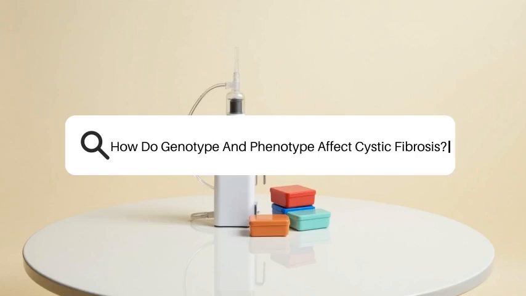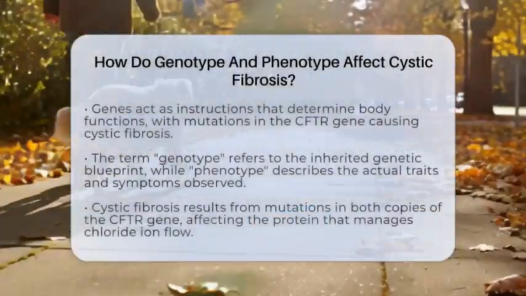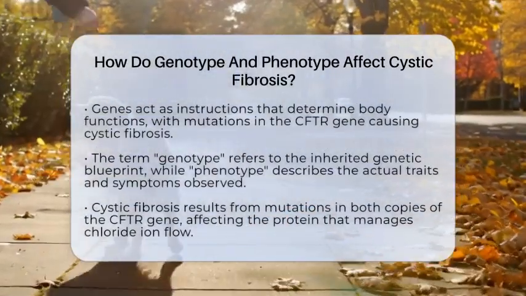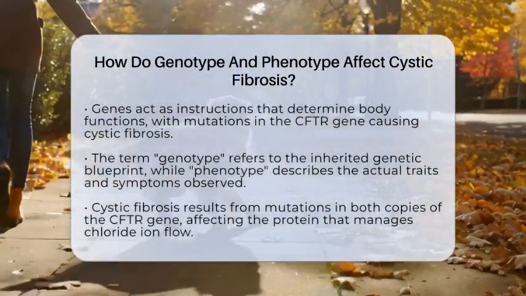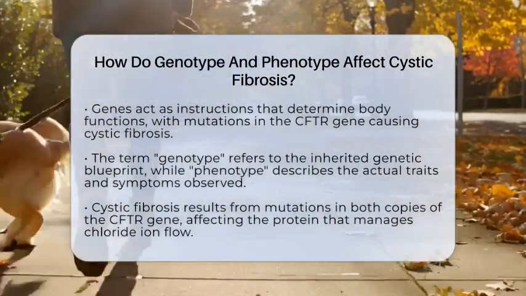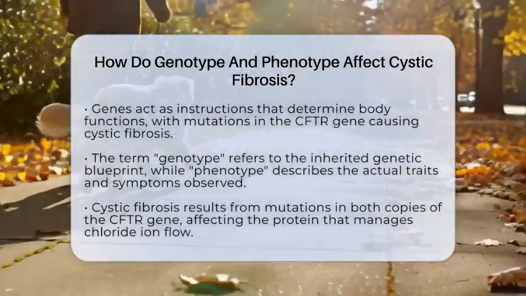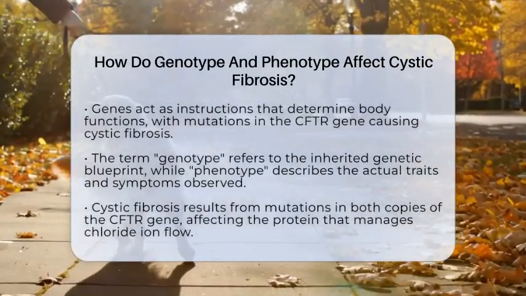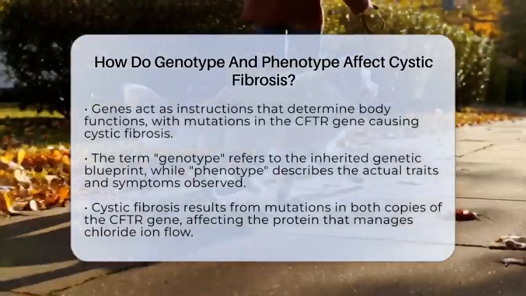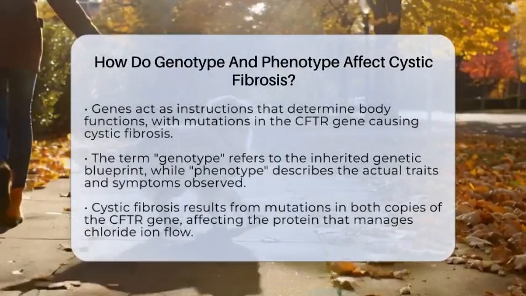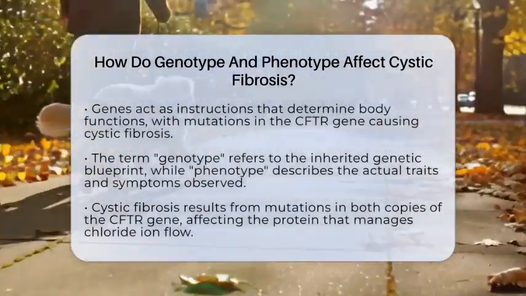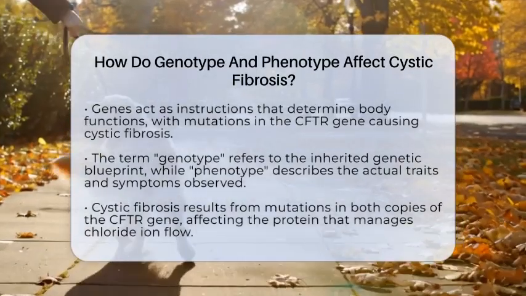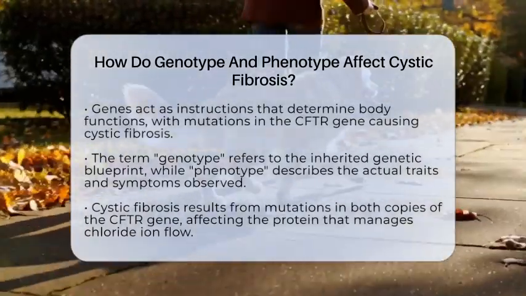How do genotype and phenotype affect cystic fibrosis? Imagine your genes as a set of instructions that shape how your body works. In cystic fibrosis, the specific instructions in the CFTR gene are altered by mutations. These mutations make up the genotype, which is like the genetic blueprint a person inherits. The genotype directly influences the phenotype, which is what you actually see and experience in the body.